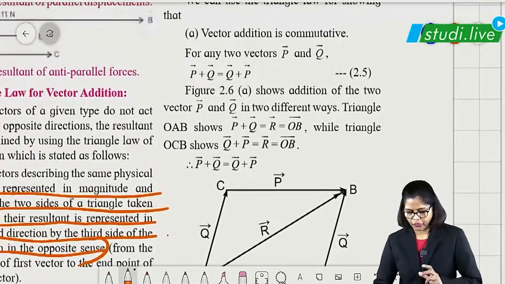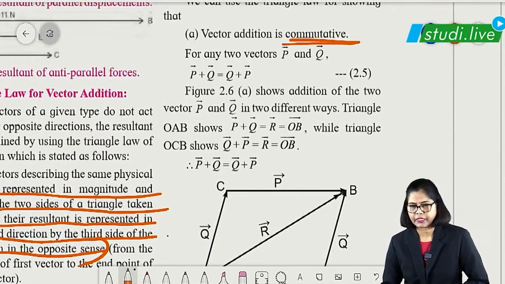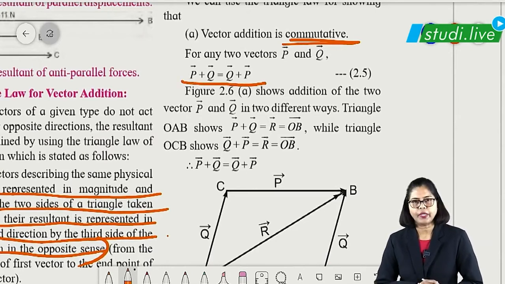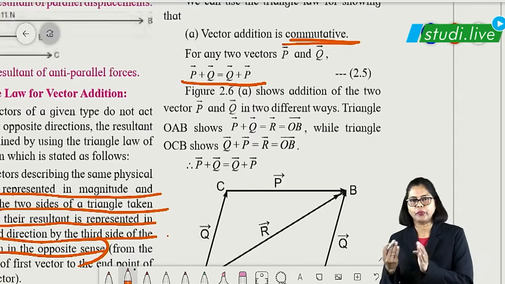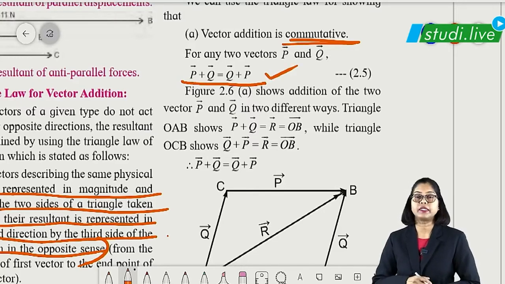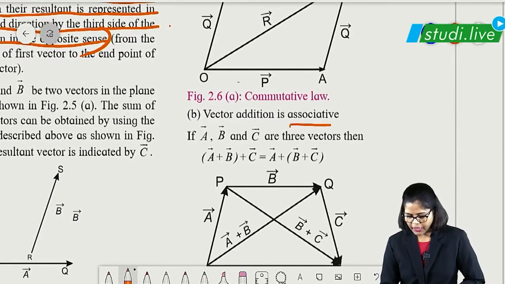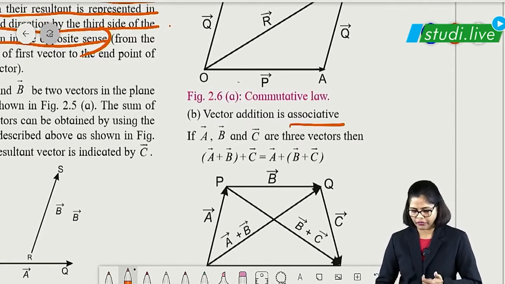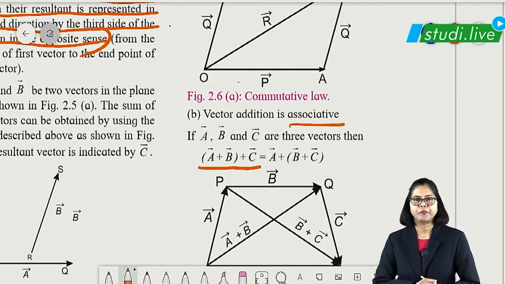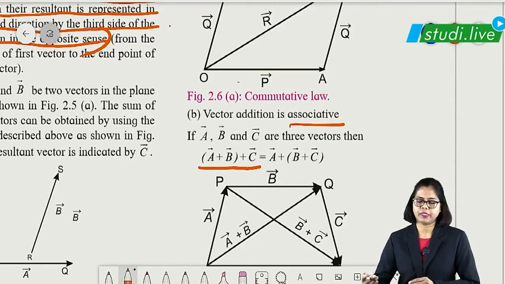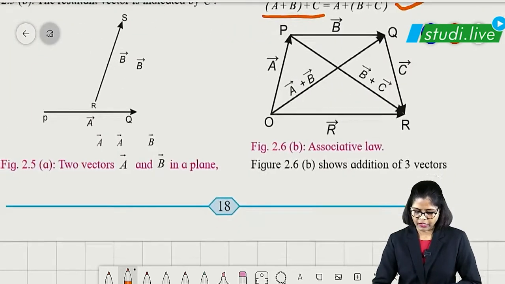Let us learn a few more concepts, that is, commutative vector addition. Commutative vector addition means, suppose two vectors are given, if you add them, you can also write them in the opposite order. For vector addition, that doesn't change the result. So P plus Q can also be written as Q plus P. That is what we remember as the commutative property. Then comes associative vector addition. Suppose there are three vectors, A plus B plus C. We can also represent that as A plus (B plus C). That is the associative law.